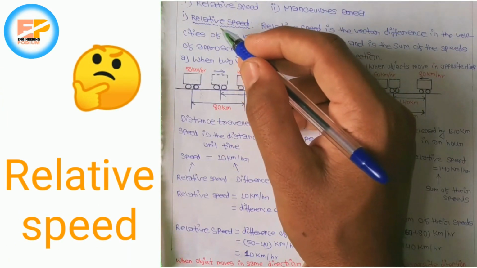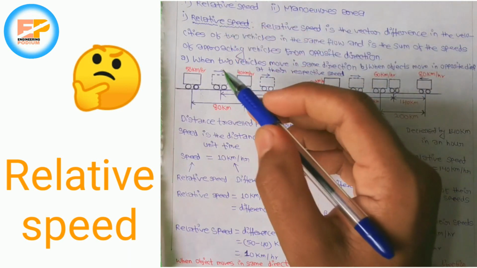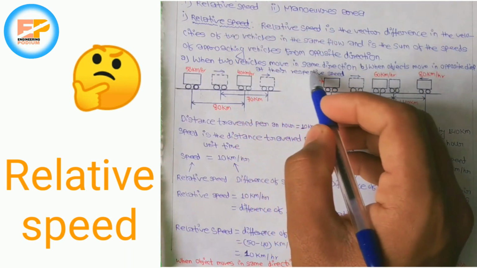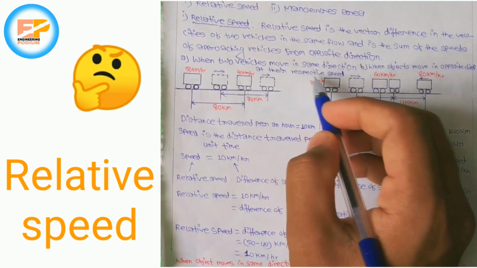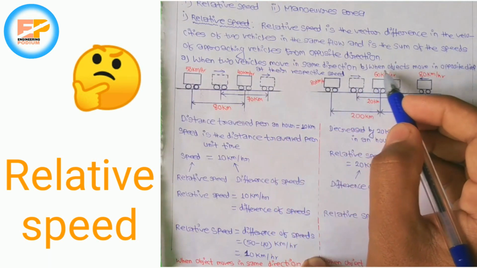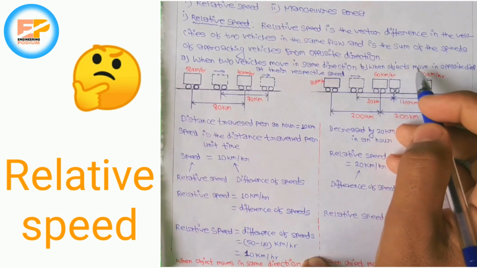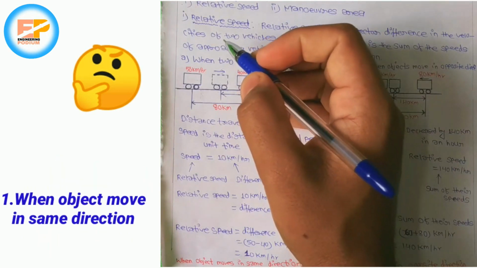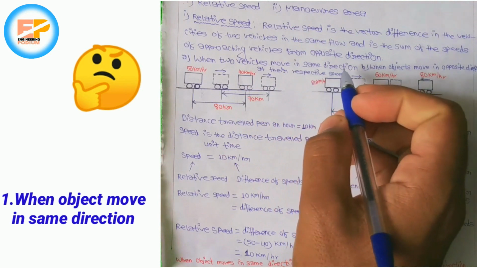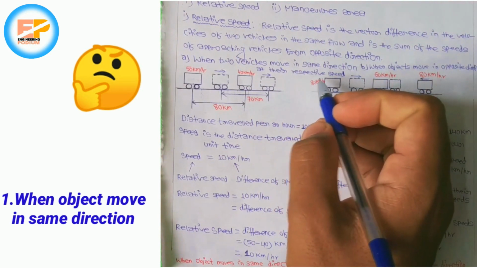To understand relative speed, I have taken two examples. The first one is when two vehicles move in the same direction at their respective speeds, and the second one is when two vehicles move in the opposite direction at their respective speeds. So let's discuss the first one, when two vehicles move in the same direction at their respective speeds.